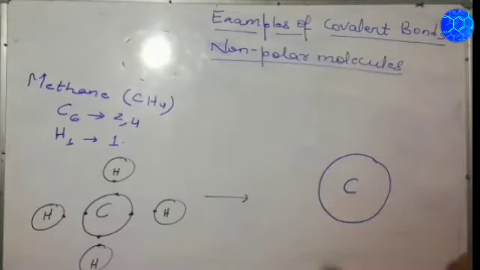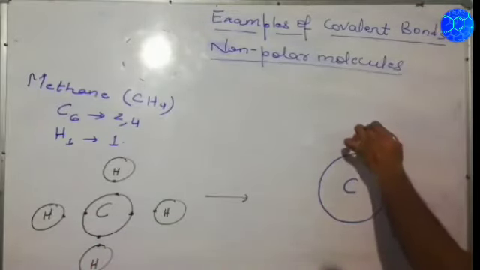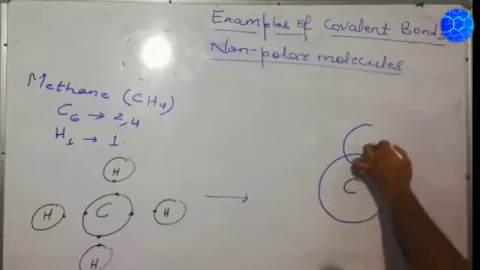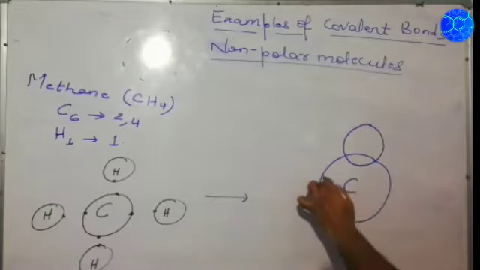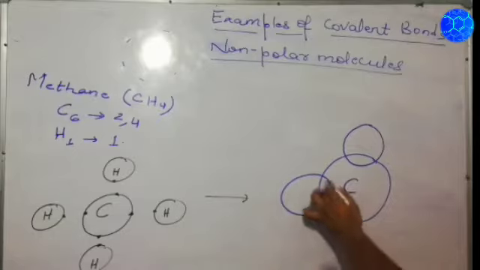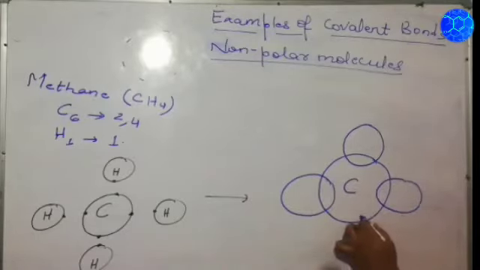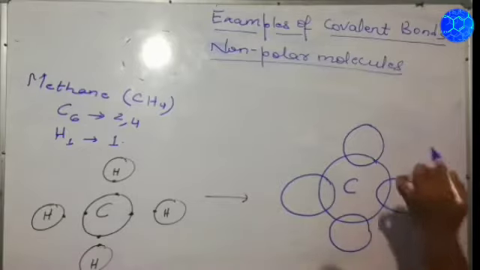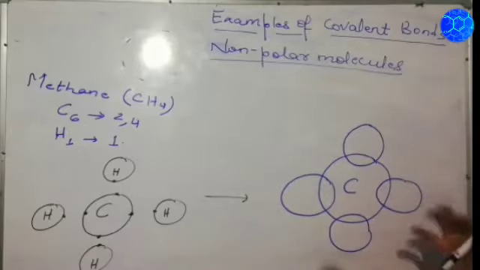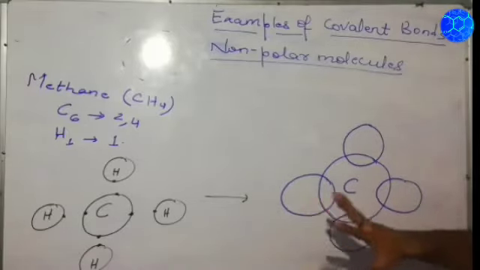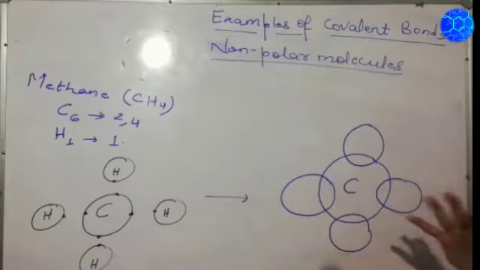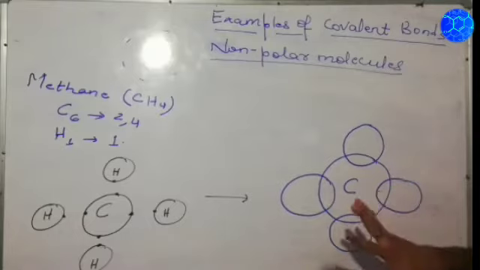So what will happen? That will be overlapped here, and here, and here, and this will be overlapped here. Getting? So all the 4 atoms of hydrogen are mutually sharing the electrons with the carbon atom.